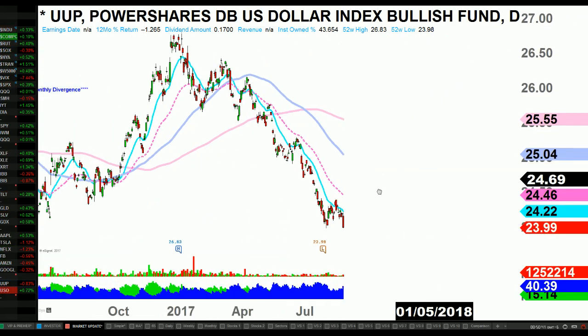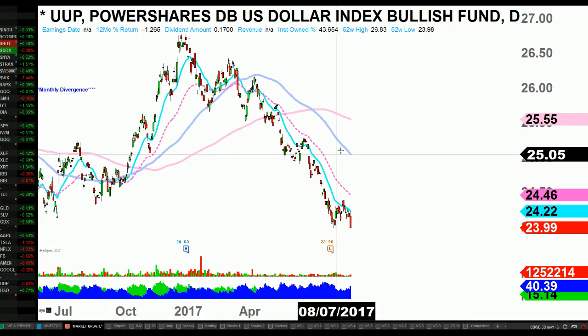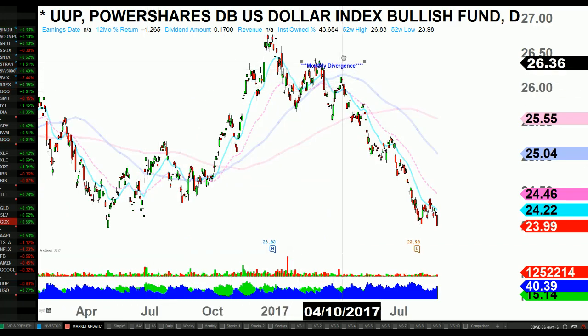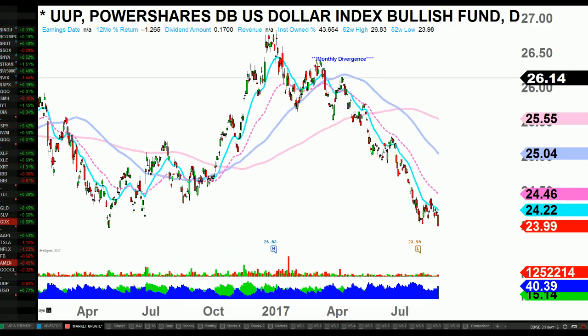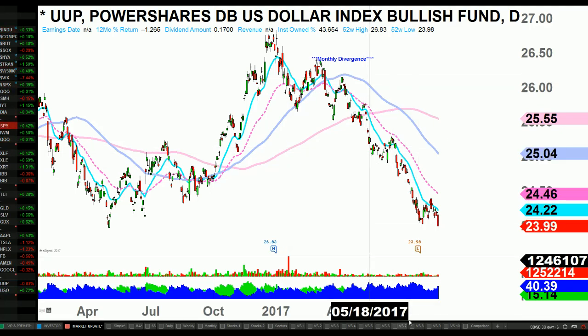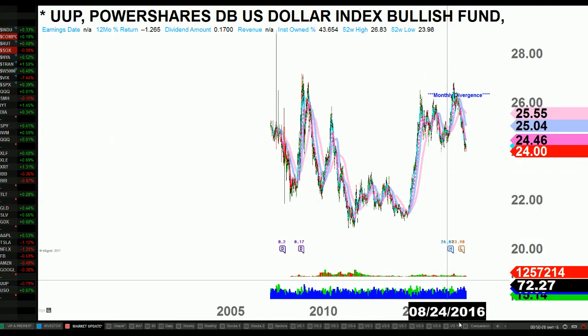UUP, I know UUP has come down a lot. Let me look. We had a monthly divergence. We've been talking about that for quite some time. It's pretty much tanked ever since then. Weekly, we are mopping floors. All my oscillators are extremely oversold. That does not mean it's going to bounce.